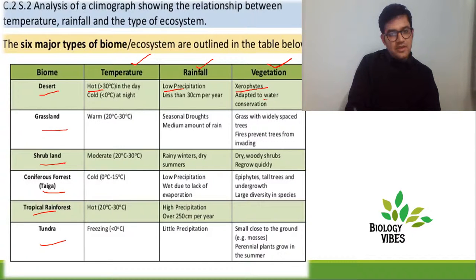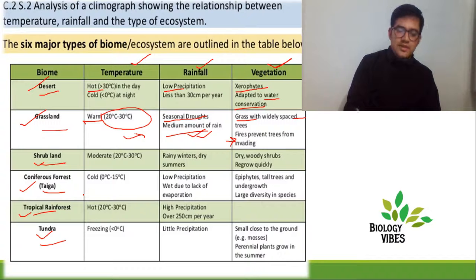They are adapted to conserve water. This is just an example. Then there's grassland, which is warm, around 20 to 30 degrees. There are seasonal droughts and a medium amount of rain. Grasses are widely spaced. So as per this, this is affecting this, and this is further affecting this. Similarly, you have shrubs, conifers, tropical, and tundra climates, varying in different areas.